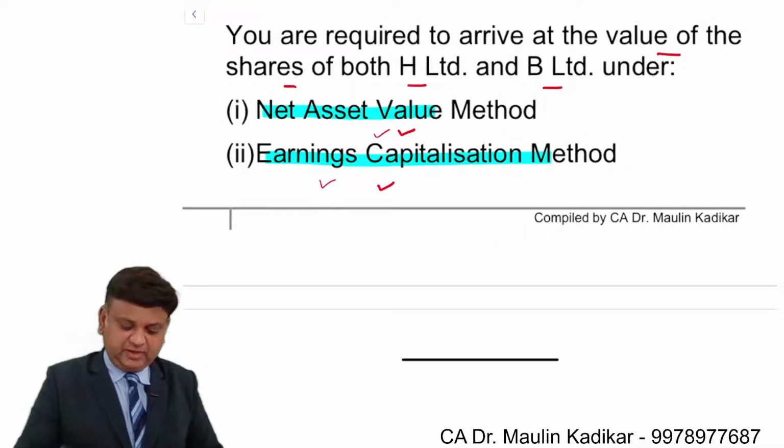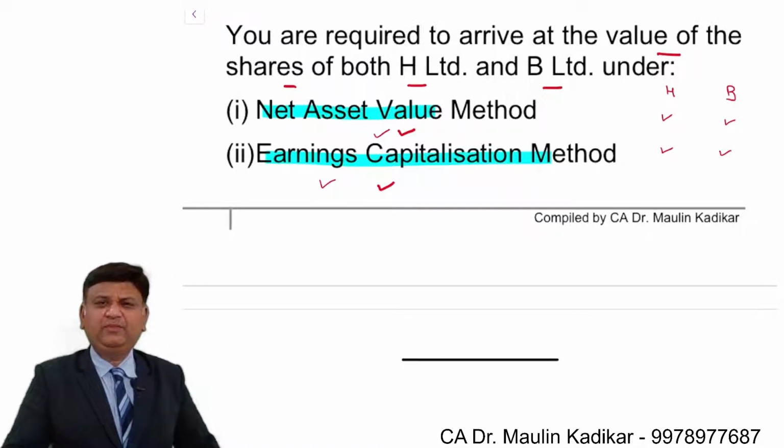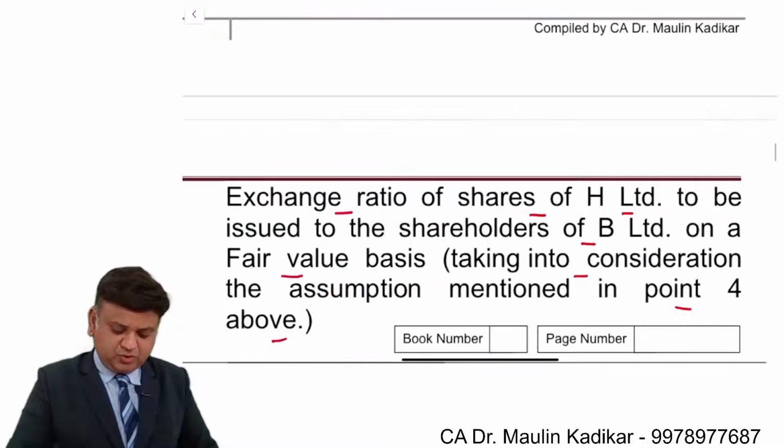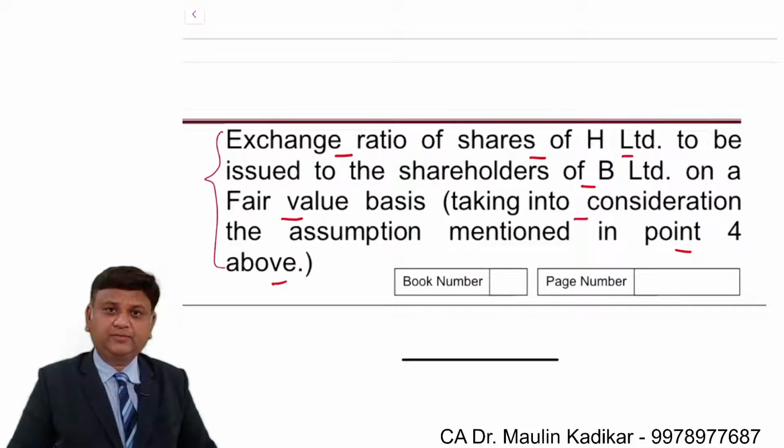So friends, what we have done is the valuation of H Ltd and B Ltd using the net asset method and the earning capitalization method. Then we will compute the same on a per share basis, and that is going to be useful for calculation of the exchange ratio.